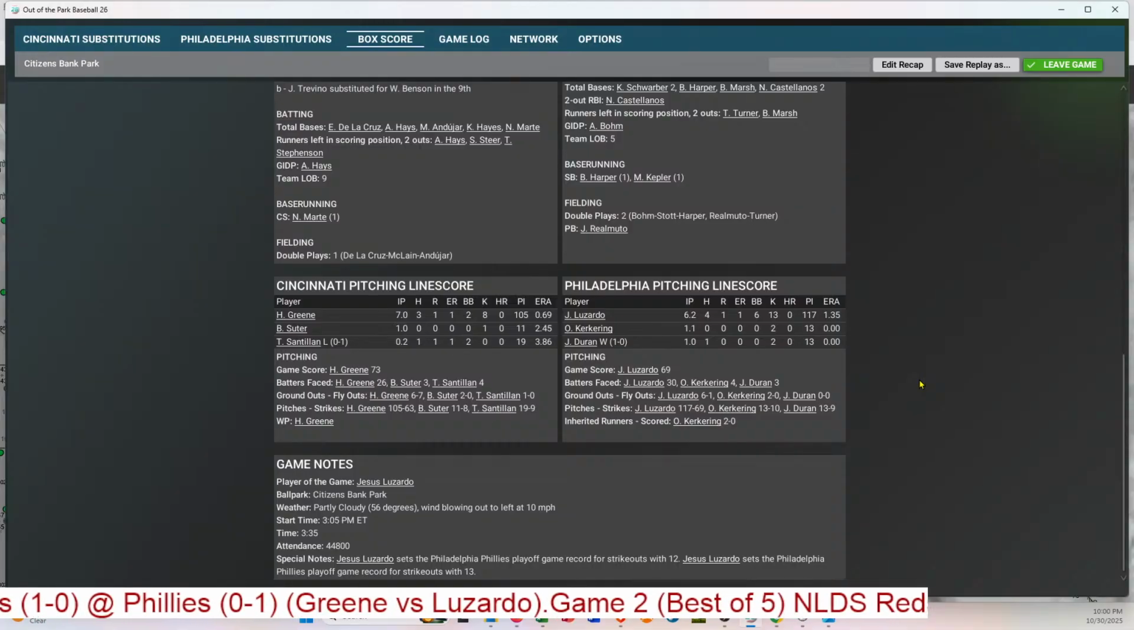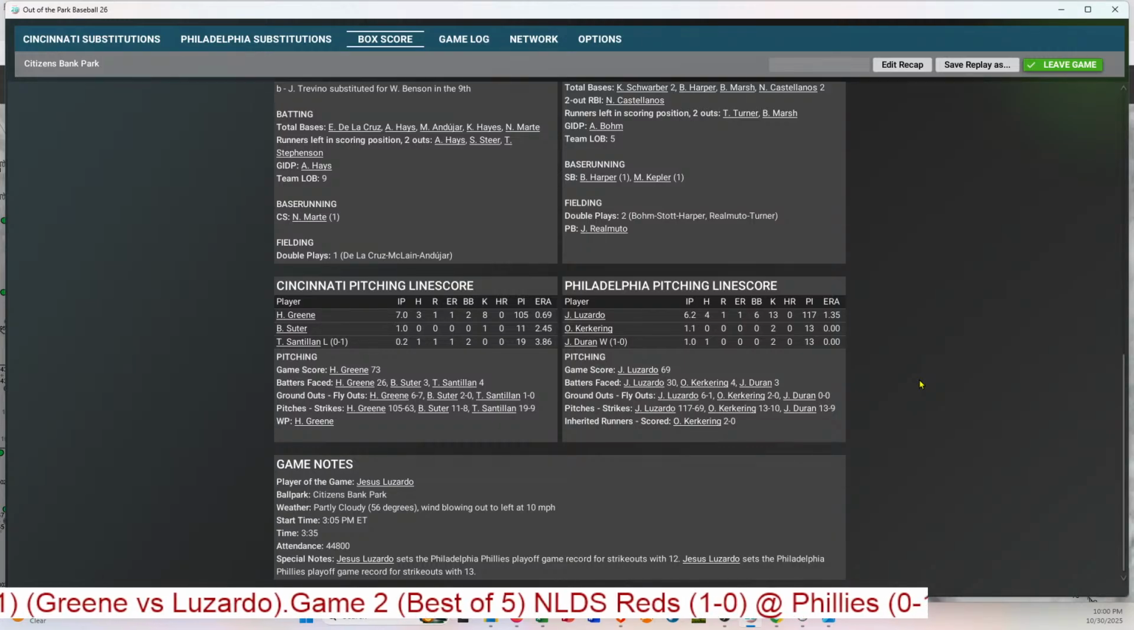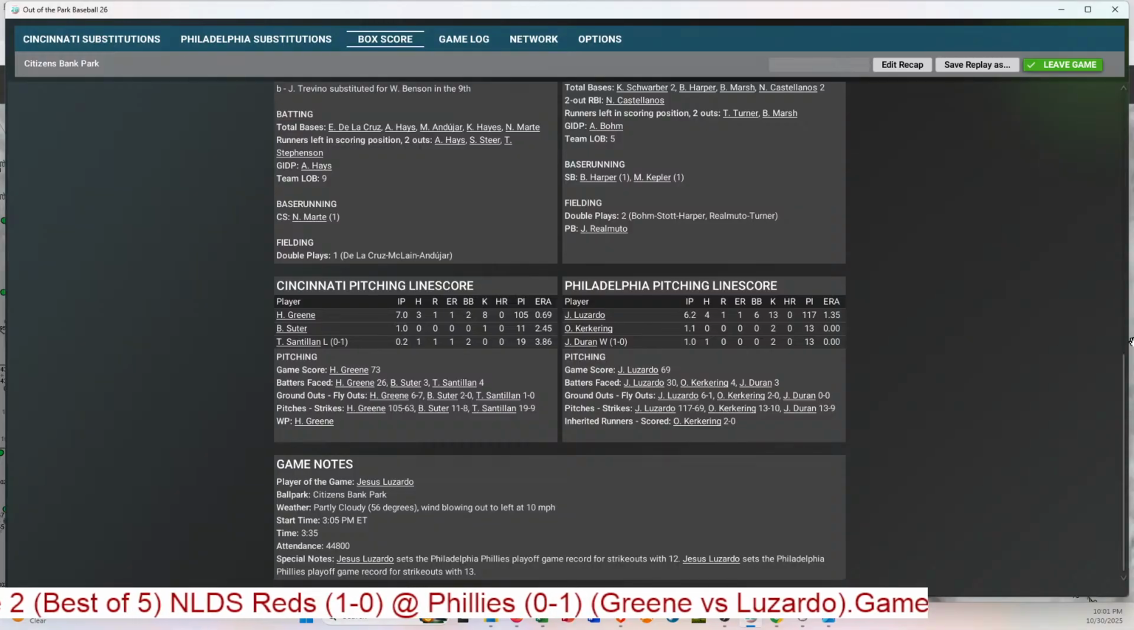And Duran will take the win for the Phillies as they even the series. Luzardo, again, 6 2/3 innings, allowed 1 run, 6 walks, 13 strikeouts, 117 pitches. And Greene was just as good. 7 innings, 3 hits, 1 run. He had 8 strikeouts and 105 pitches.